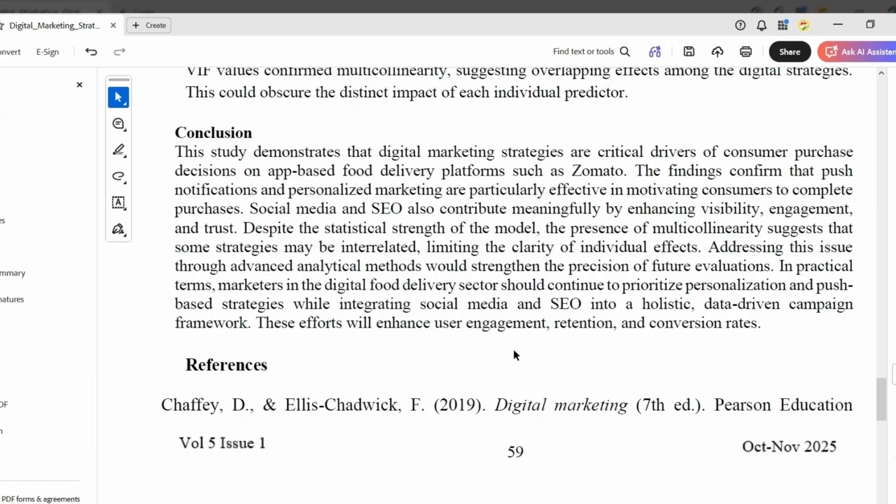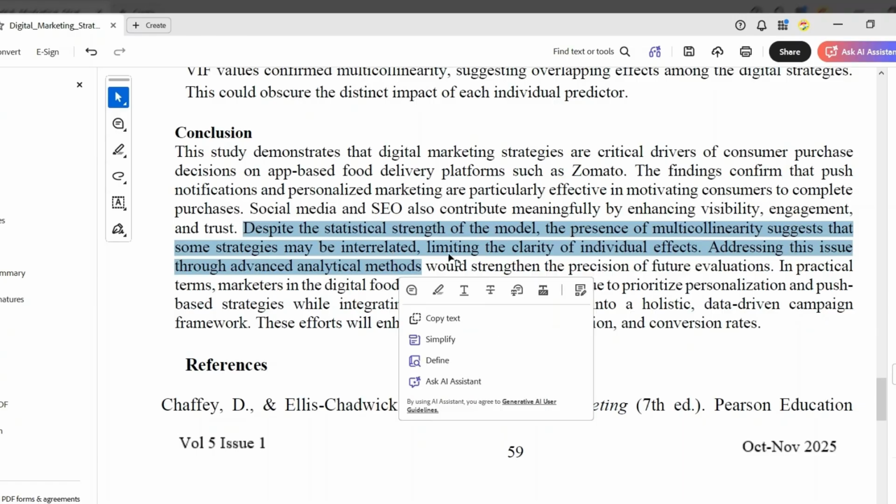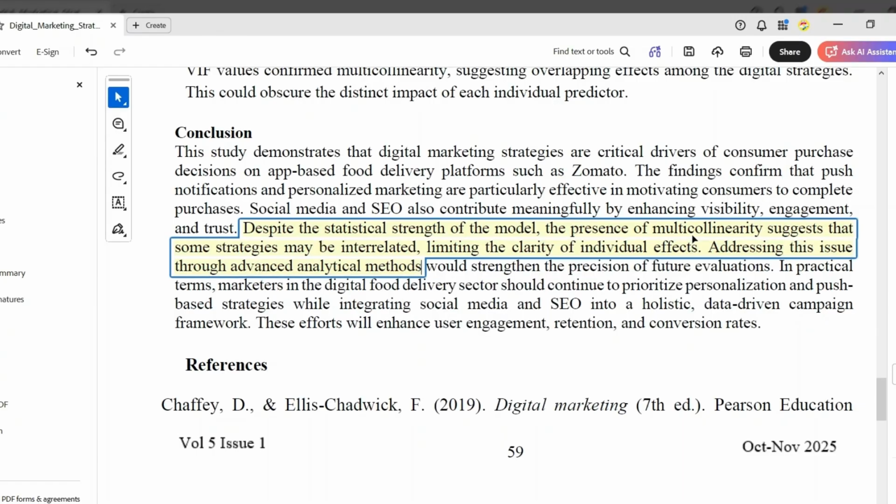In this study, we found this at the end of the paper in the conclusion section. Despite the statistical strength of the model, the presence of multicollinearity suggests that some strategies may be interrelated, limiting the clarity of individual effects.